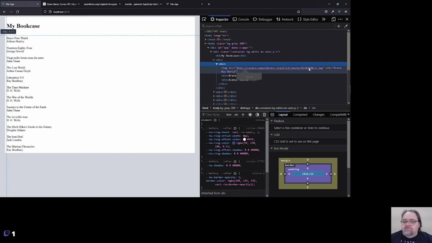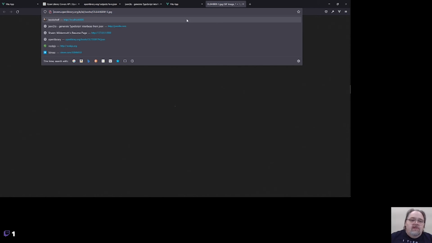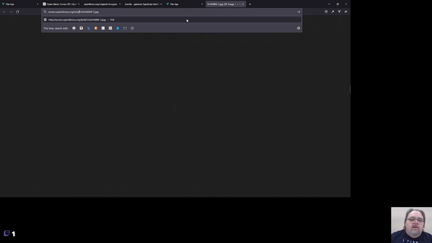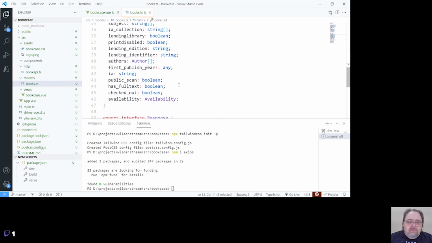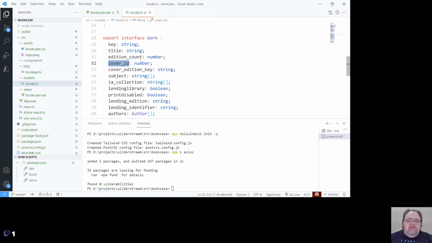Let's actually try this with, let's open a new tab. That's not right. Weird that it says it's a GIF image. And starting to mumble again. Let's go ahead and say that.